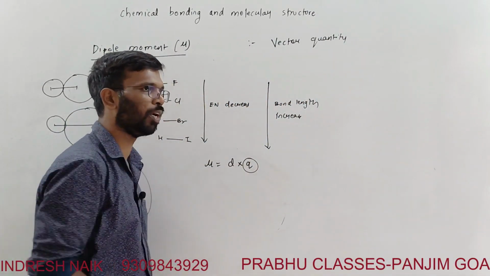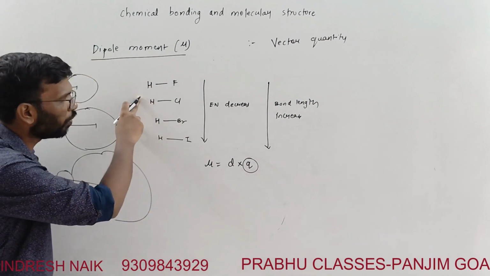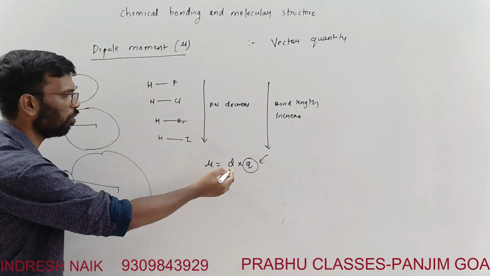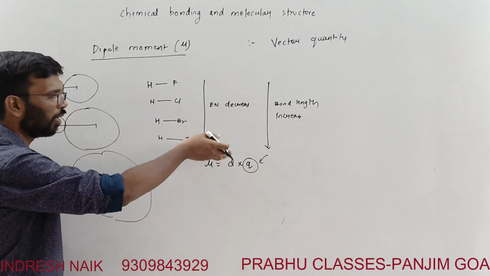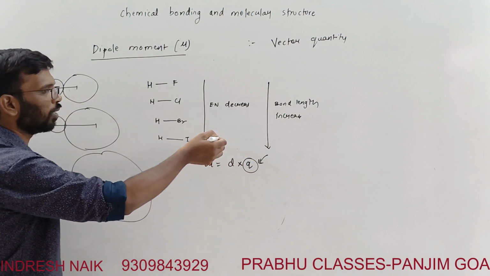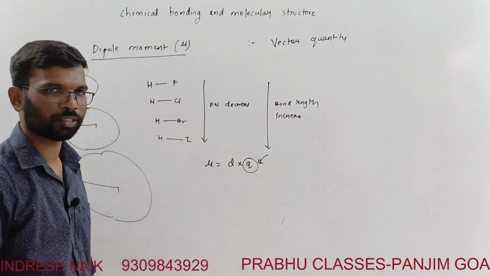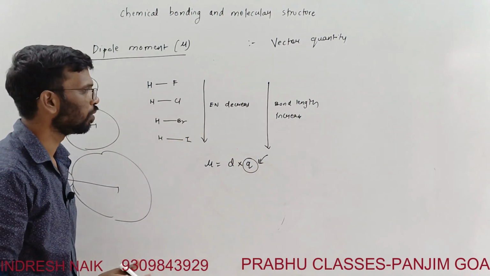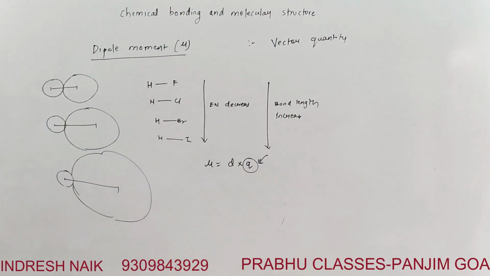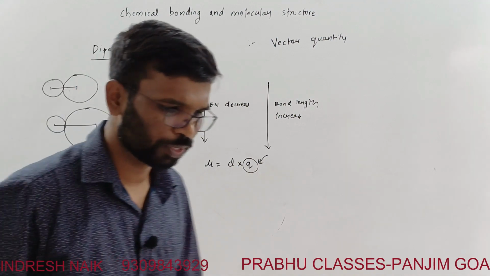Q is always dominant, meaning the dipole moment is going to decrease, because that is the rule we follow. Remember that although d is increasing, q is decreasing at a much faster rate comparatively. So we will take q as the dominant factor. We'll take some examples over here.